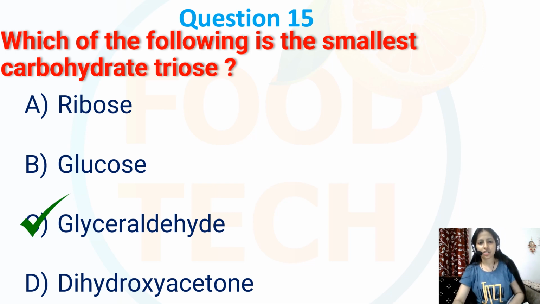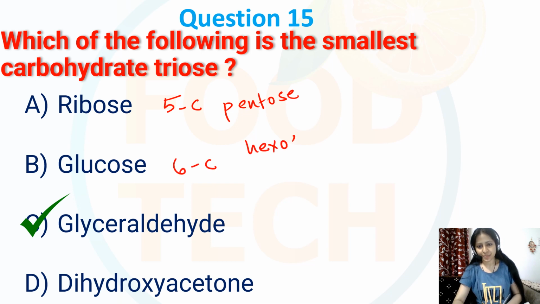Ribose is a 5 carbon pentose, so it's not a triose, whereas glucose, we all know, is a 6 carbon hexose, and so it is also not a triose, whereas glyceraldehyde is indeed the smallest carbohydrate triose, since it consists of 3 carbons, so it's a triose.